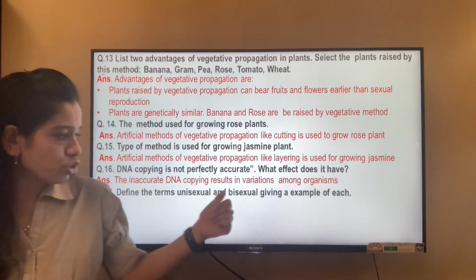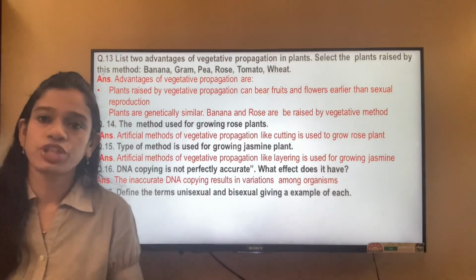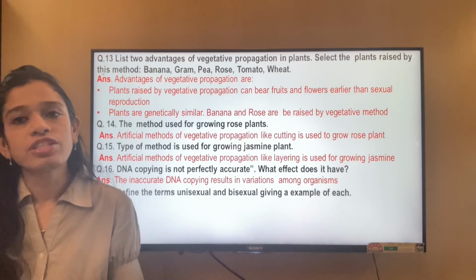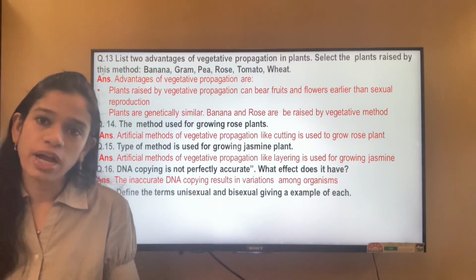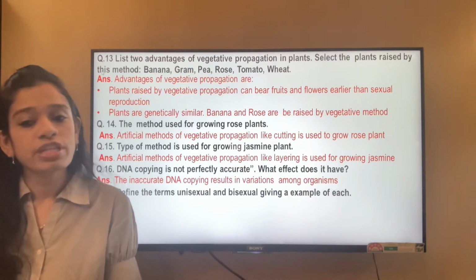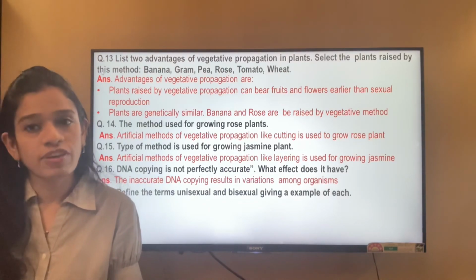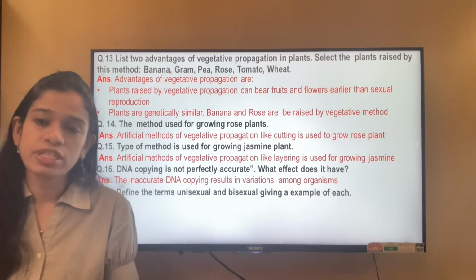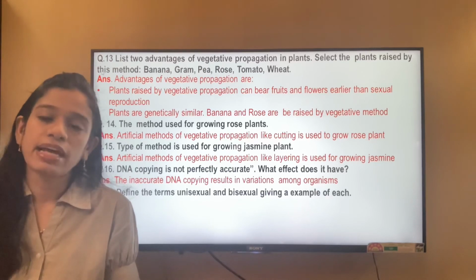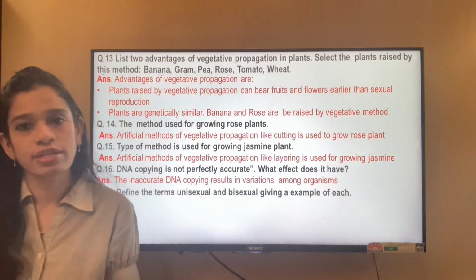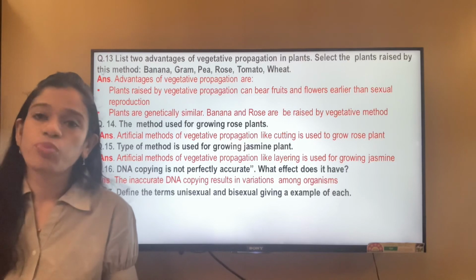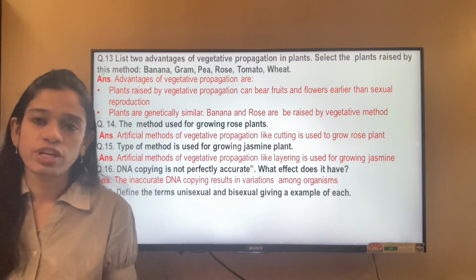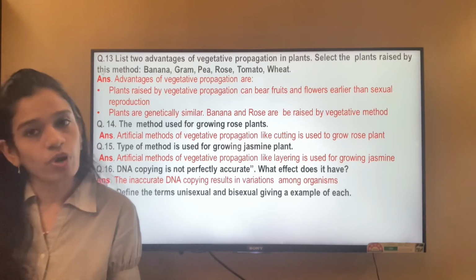Define the terms unisexual and bisexual. Give an example of each. We have studied them when we were studying sexual reproduction in higher plants, that is angiosperms. Unisexual means a unisexual flower. A unisexual flower contains either the stamens or the carpel, that is, it has either the androecium or the gynoecium. It does not have both of them in one single flower. Examples are papaya and watermelon.